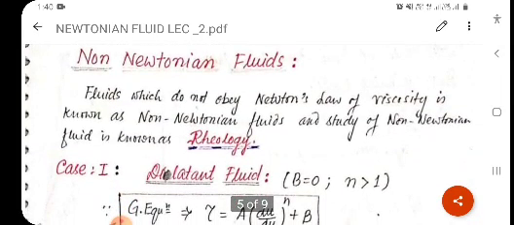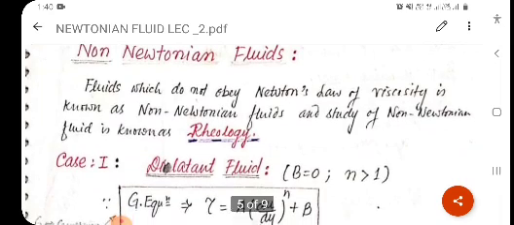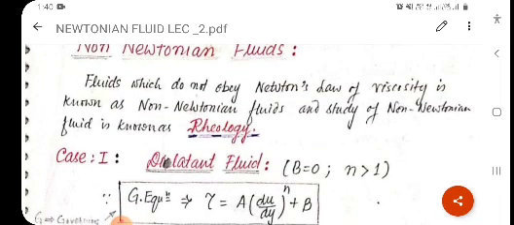Now we will discuss non-Newtonian fluid. I have already discussed there are two types of fluid, non-Newtonian and Newtonian. So there are three types of non-Newtonian fluids.